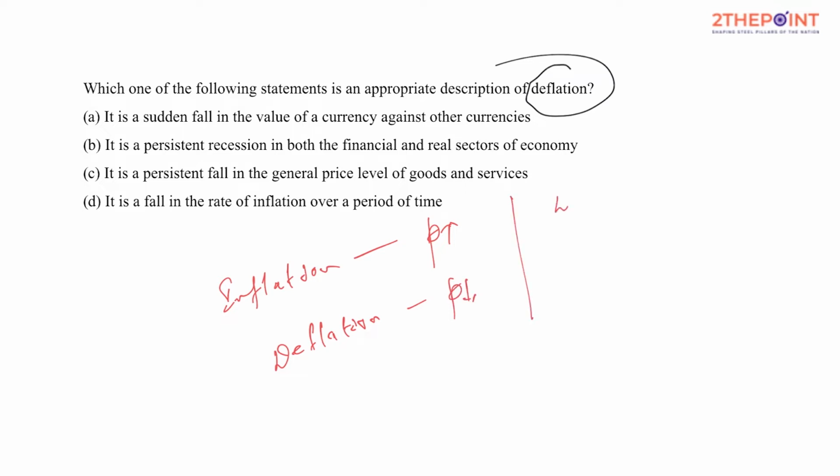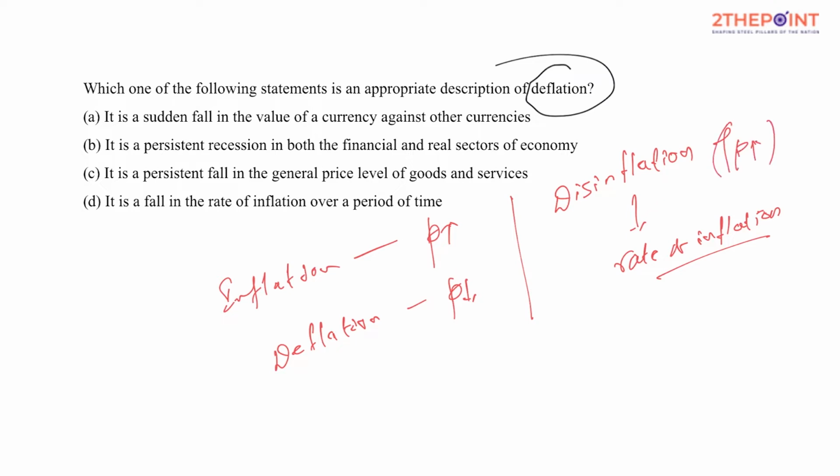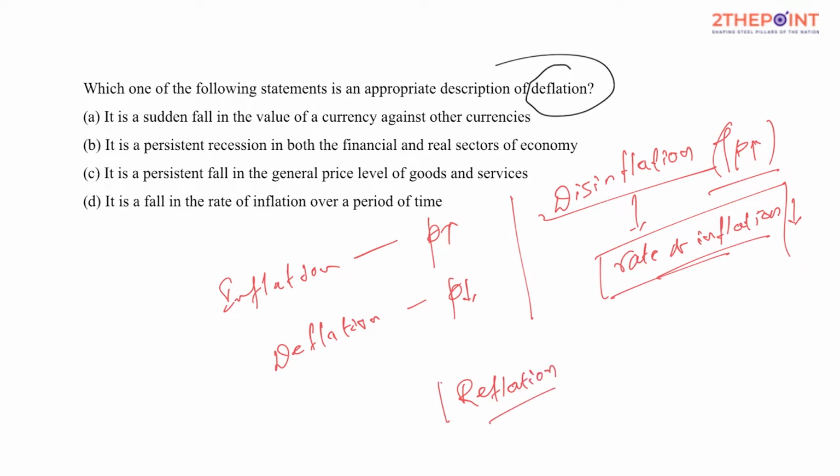And don't get confused with the word called disinflation. Disinflation is a phenomenon of falling rate of inflation. It does mean during disinflation there might be a phenomenon of price rises. Prices are rising, but the rate at which the prices are rising is coming down. That's the reason I call it a rate of inflation coming down, and we call this disinflation. And do find out the meaning of reflation, and also stagflation.